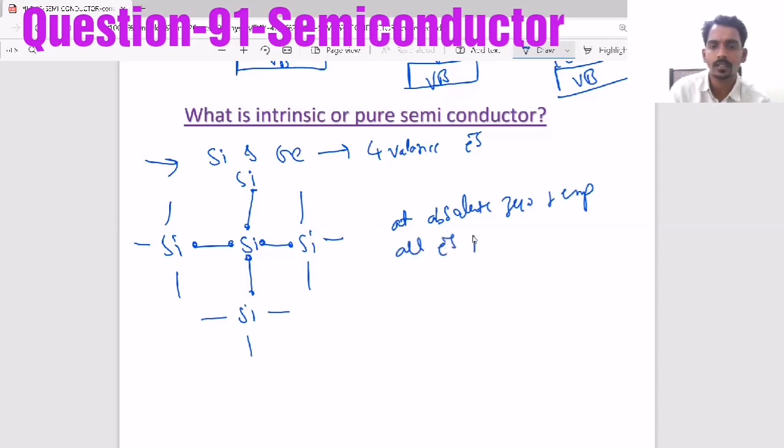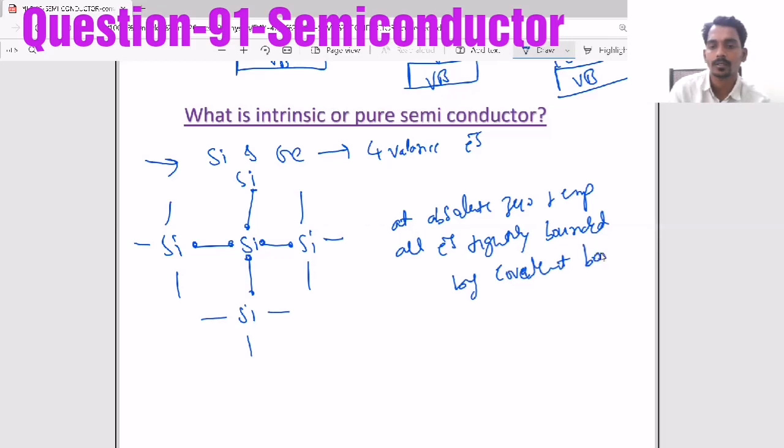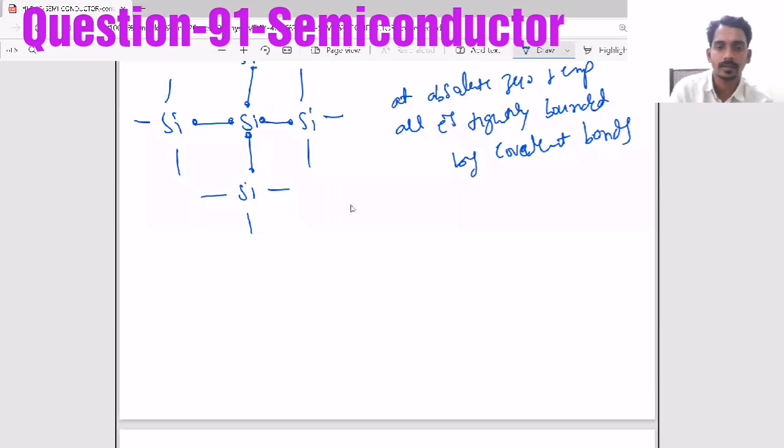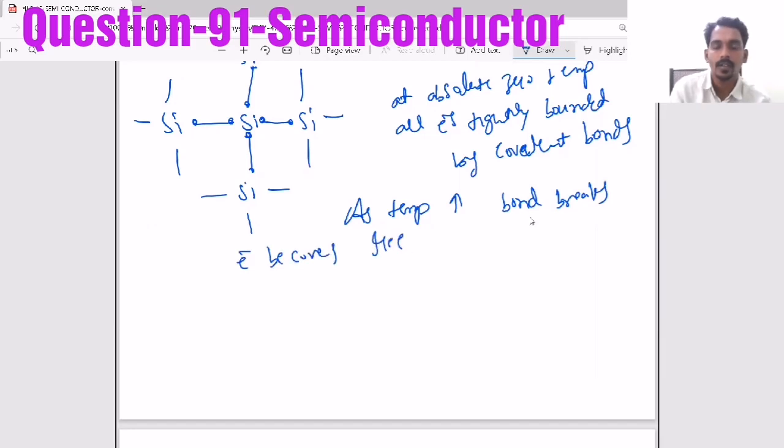At absolute zero temperature, all electrons are tightly bound by strong covalent bonds. Now, as temperature increases, a bond breaks and an electron becomes free.